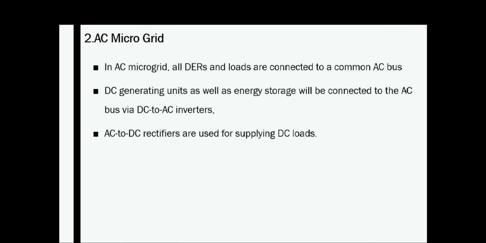Let's see what is the basic idea of AC microgrid. So as a counterpart of DC, the AC microgrid definitely will consist of an AC bus. So in an AC microgrid, all distributed energy resources and the loads are connected to a common AC bus. And for several reasons, AC microgrid has won over DC system actually. AC microgrid provides the feasibility to both the renewable and non-renewable energy sources.